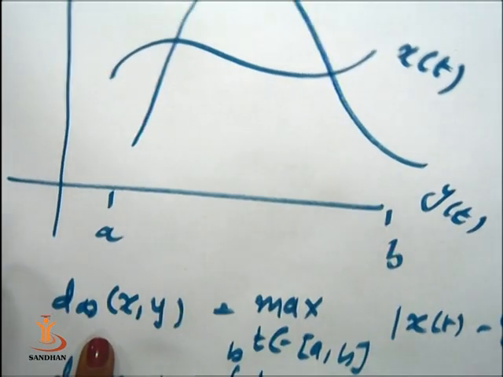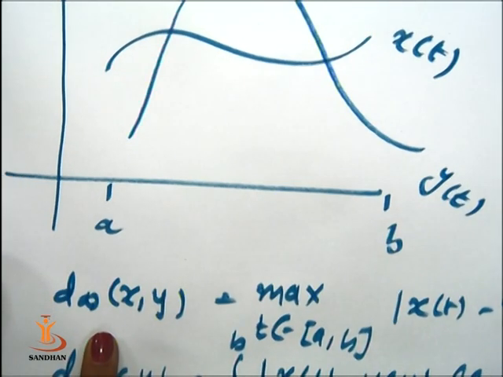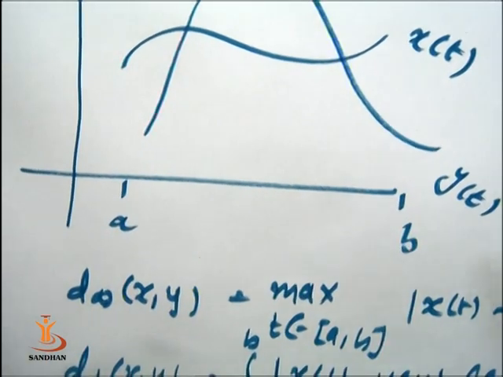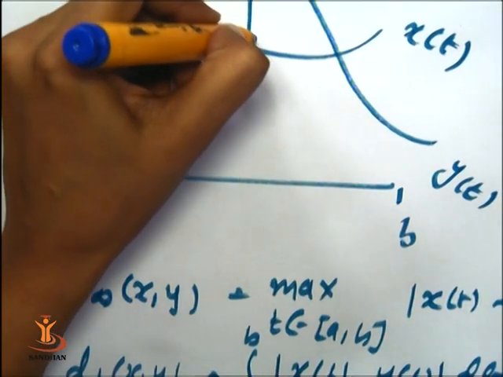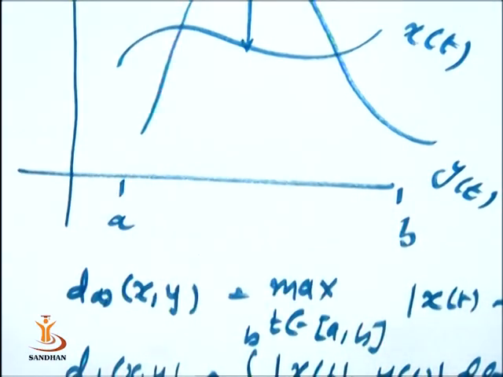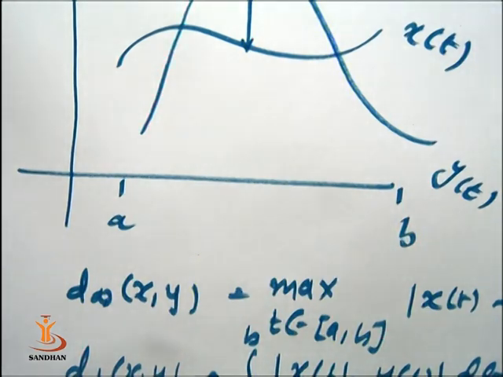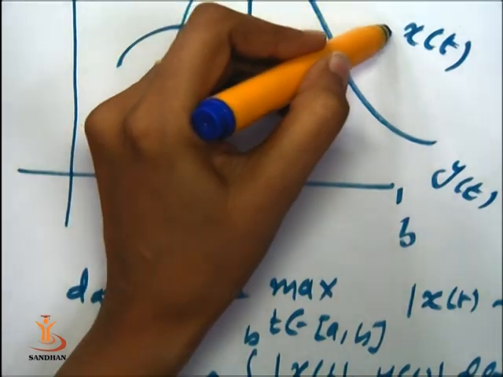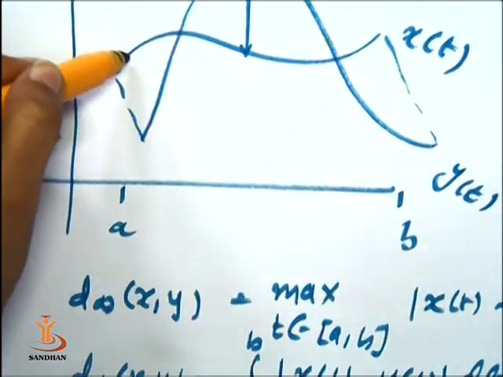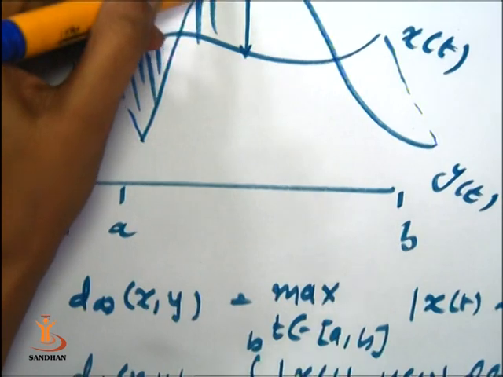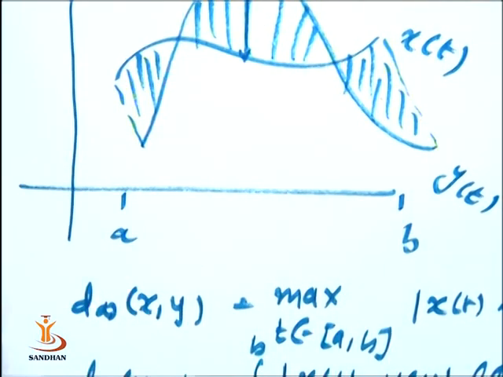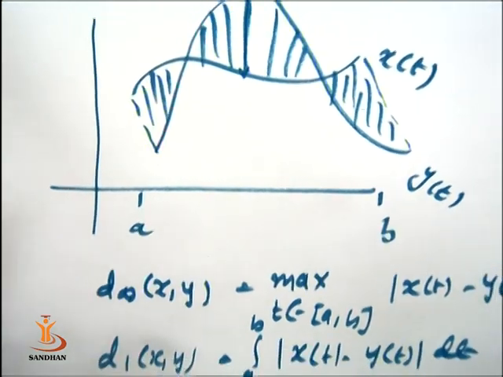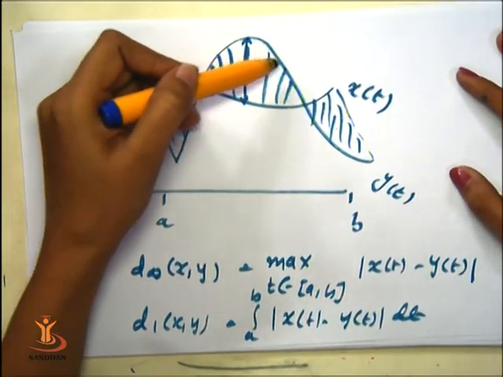This particular metric on CAB is regarded as the maximum of xt minus yt, that is this particular distance, and d1 xy is equal to the integration over a to b of modulus of xt minus yt, that is nothing but the shaded area between these two functions. So the quantity d1 xy is exactly equal to the shaded area between xt and yt.